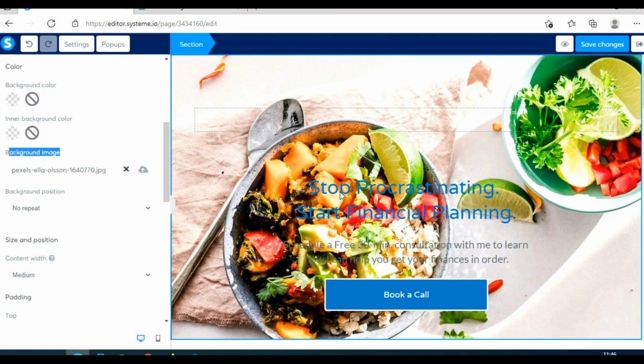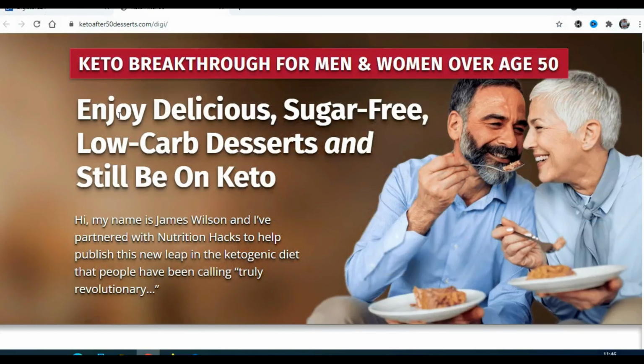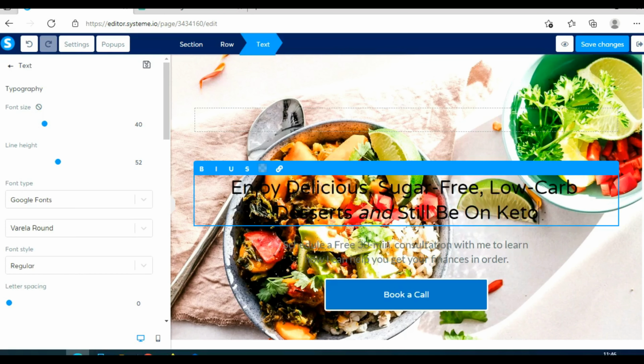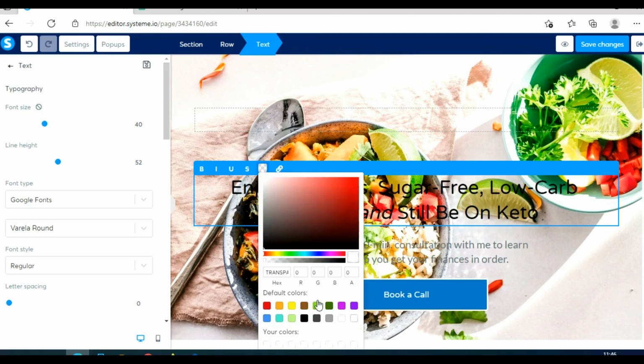And we now need to edit this field here where it says this text. So I can go back on their sales page and I can simply copy this, Control C, go back on Systeme.io and I can replace it here, okay? And I can choose a different color of this text. So let me just choose, let's say, yellow.